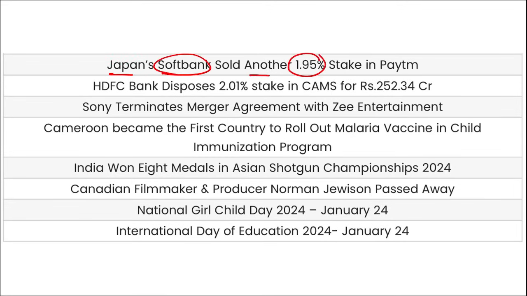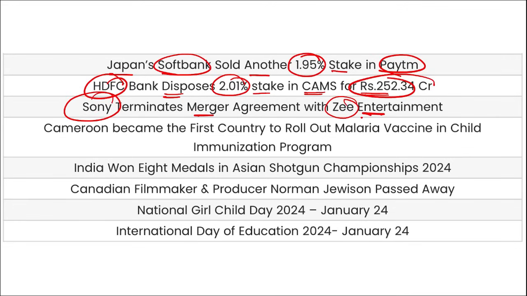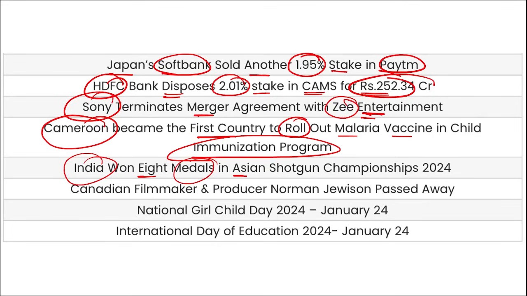Next is Japan's SoftBank. They sold another 1.95% stake in Paytm. HDFC Bank disposed 2.01% stake in CAMS for 252.34 crore rupees. Sony terminated their merger agreement with Zee Entertainment. Cameroon became the first country to roll out malaria vaccine for child immunization program. And India won the 8th medal in Asian Shotgun Championship 2024. Canadian filmmaker and producer Norman Jewison passed away.